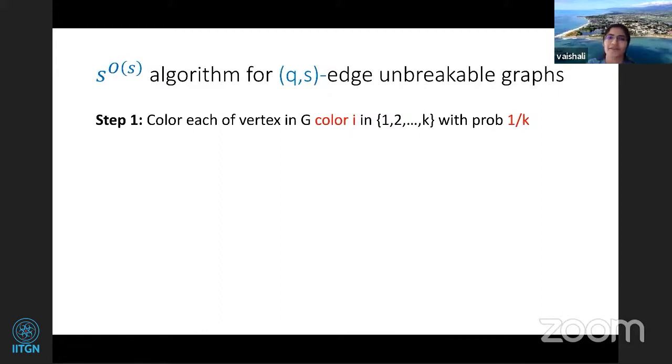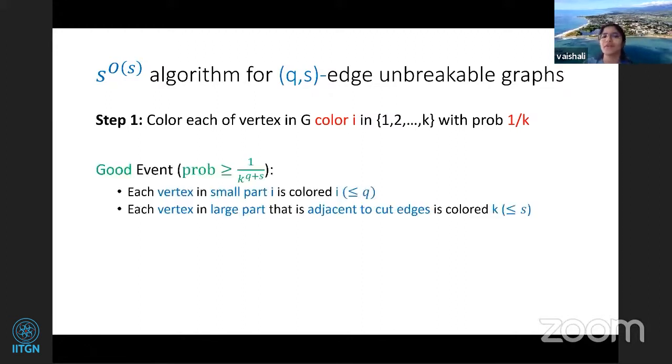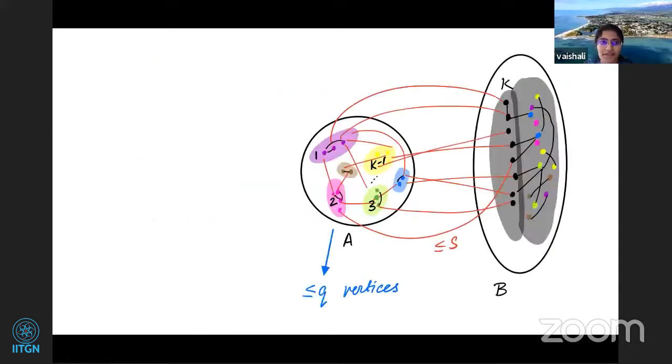Okay, so the color coding is just that you color every vertex with color i with probability 1/k. Yeah. But what is the good event? The good event is that every vertex in the small part is colored the color of that part, and in the large part the boundary vertices are colored with the large color, right?